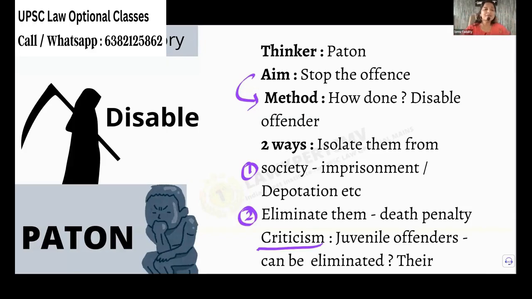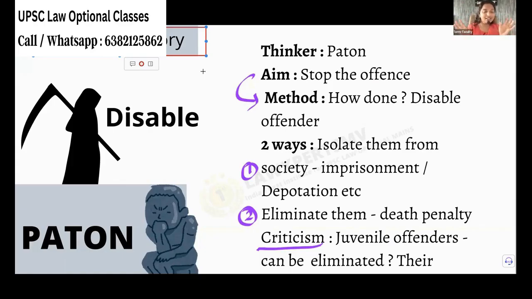Okay, so coming to the preventive theory. Prevention means before something is committed, you stop it. But it is given two folds. One, we have preventive detention laws. We all know that only when an offense is committed, a person can be jailed or given punishment. But these preventive detention laws are super hi-fi. You need not do any offense. They will see whether you are going to do an offense or not.